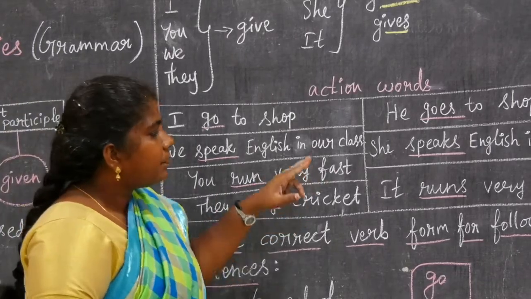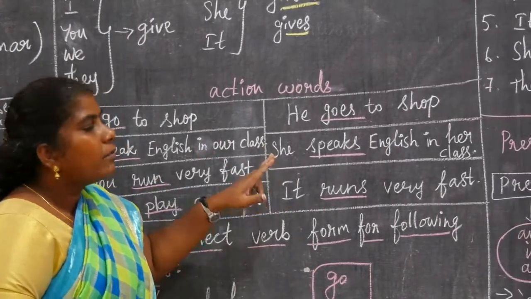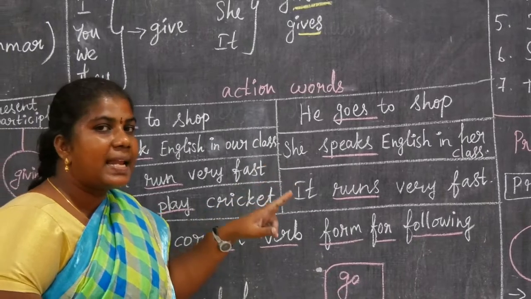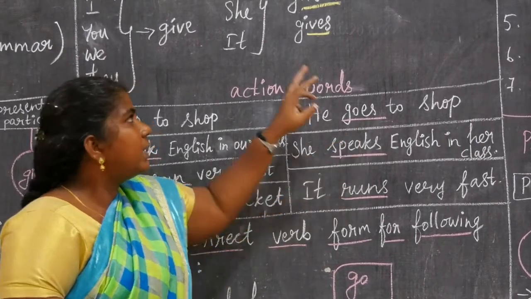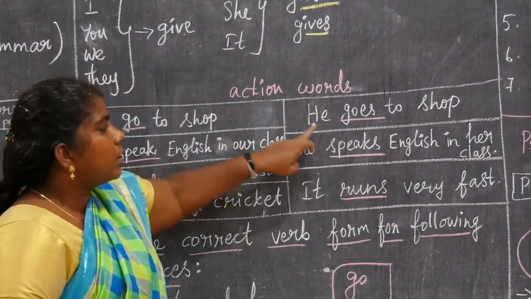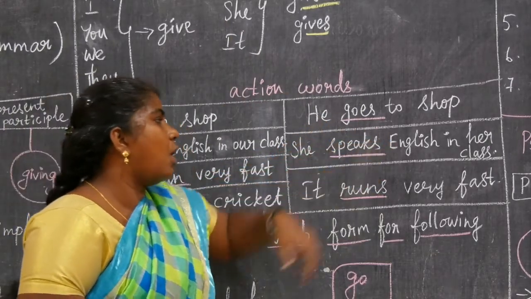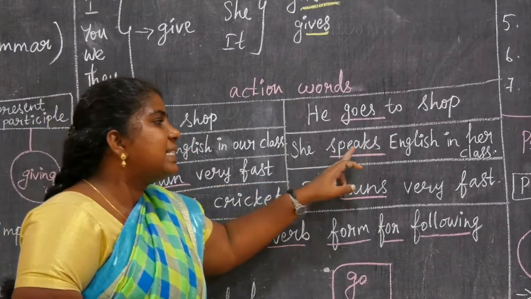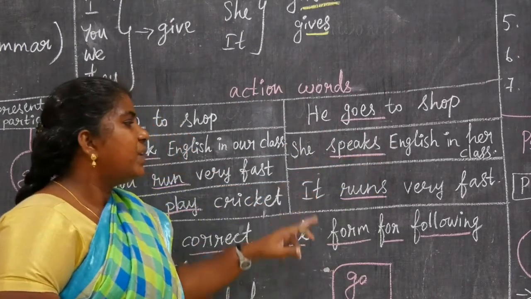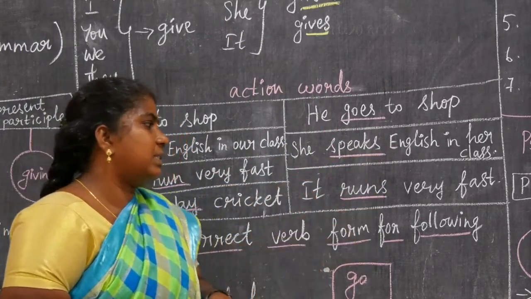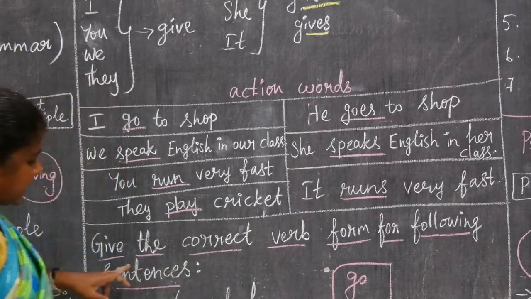Okay, go to next. He, she, it only. We add s or es at the end of the word. Already I told you, for the third person singular only, we add verb plus s. He goes to shop. She speaks English in her class. It runs very fast. Okay, go to the next exercise.